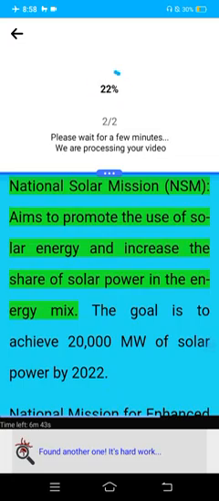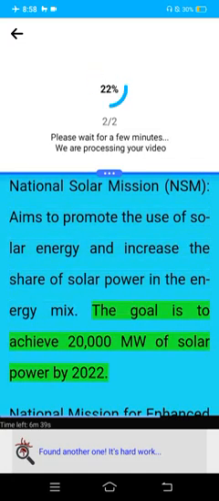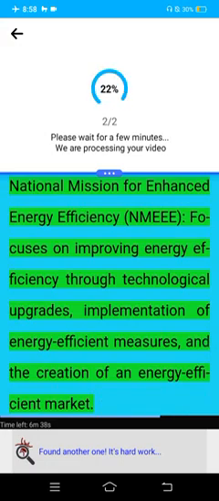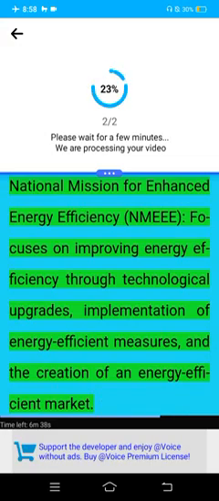National Solar Mission, NSM, aims to promote the use of solar energy and increase the share of solar power in the energy mix. The goal is to achieve 20,000 megawatts of solar power by 2022. National Mission for Enhanced Energy Efficiency, NMEEE, focuses on improving energy efficiency through technological upgrades, implementation of energy efficient measures, and the creation of an energy efficient market.